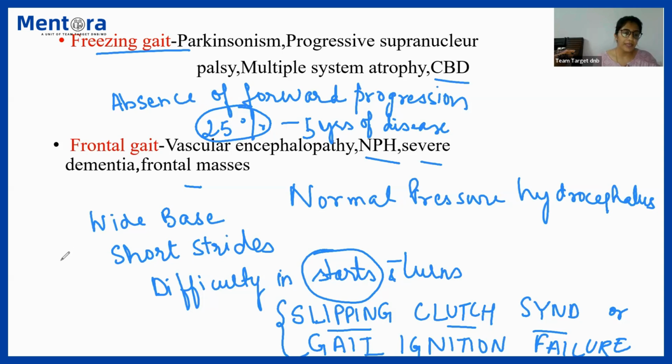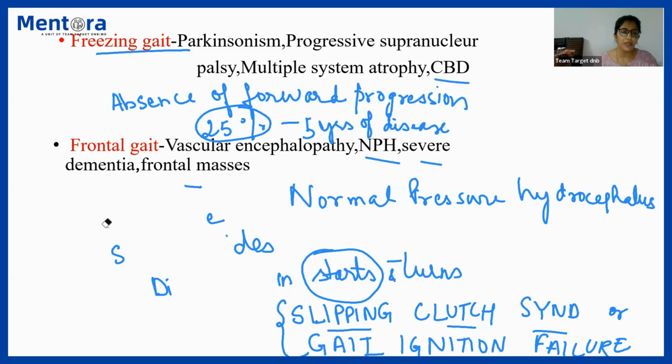So let me tell you the triad for NPH as well. The typical triad for NPH is number 1, urinary incontinence.